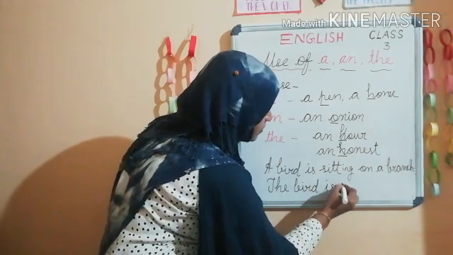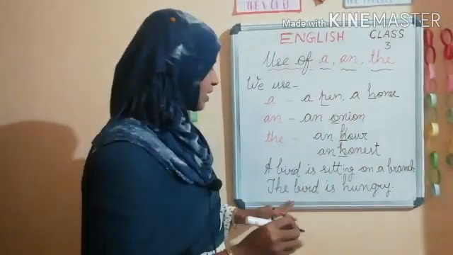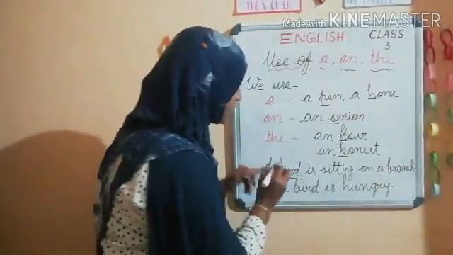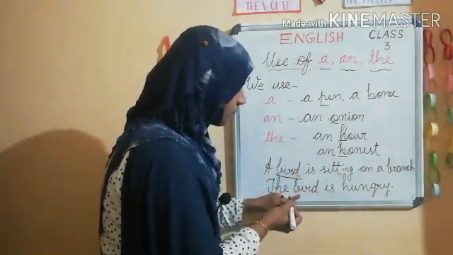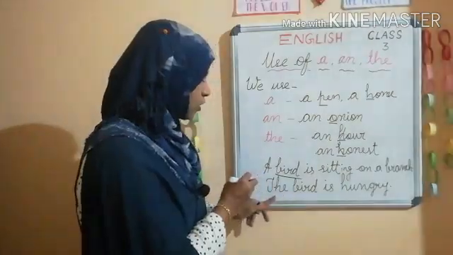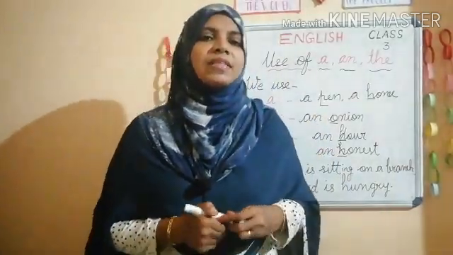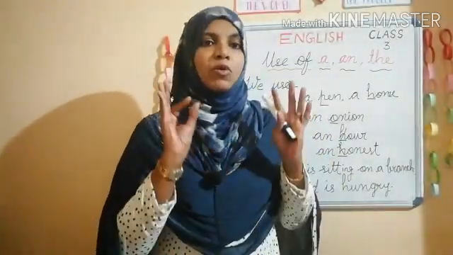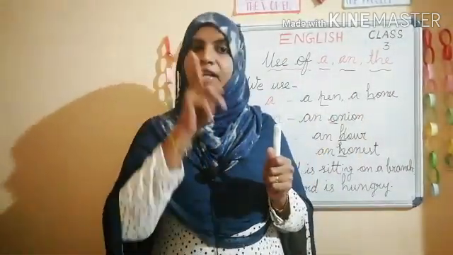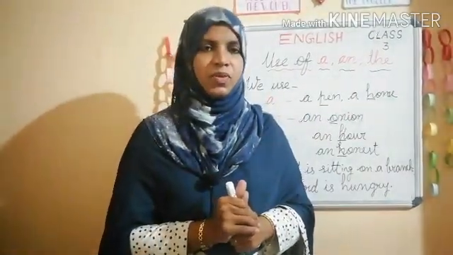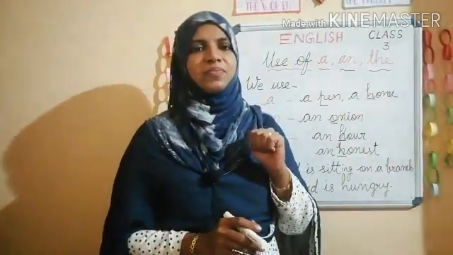The bird is hungry, or something like this. Here bird is used once, then the second time or next time we say about the bird, so we want to start with the. Like this we use the before a particular thing or unique thing, such as the sun, the moon. Only one thing is there in the world. Unique it is. Then the stars.